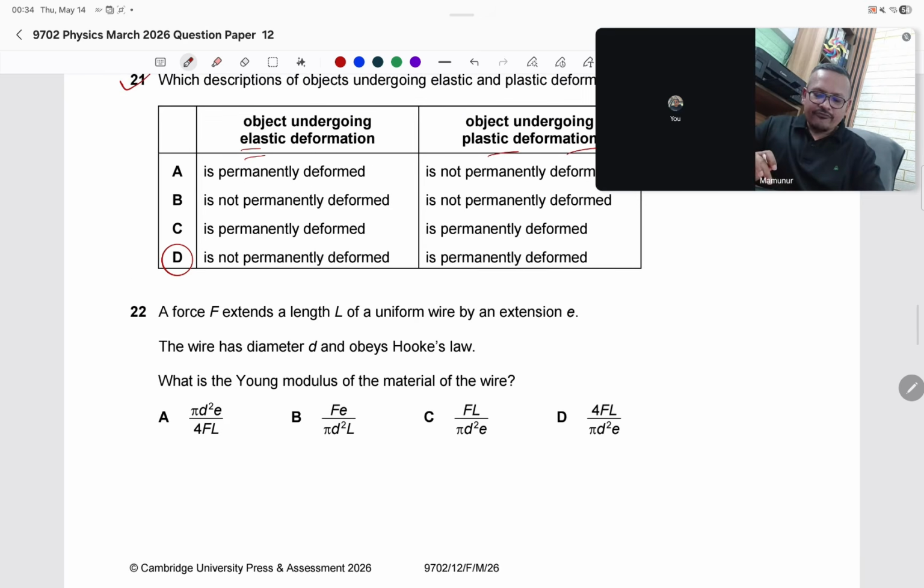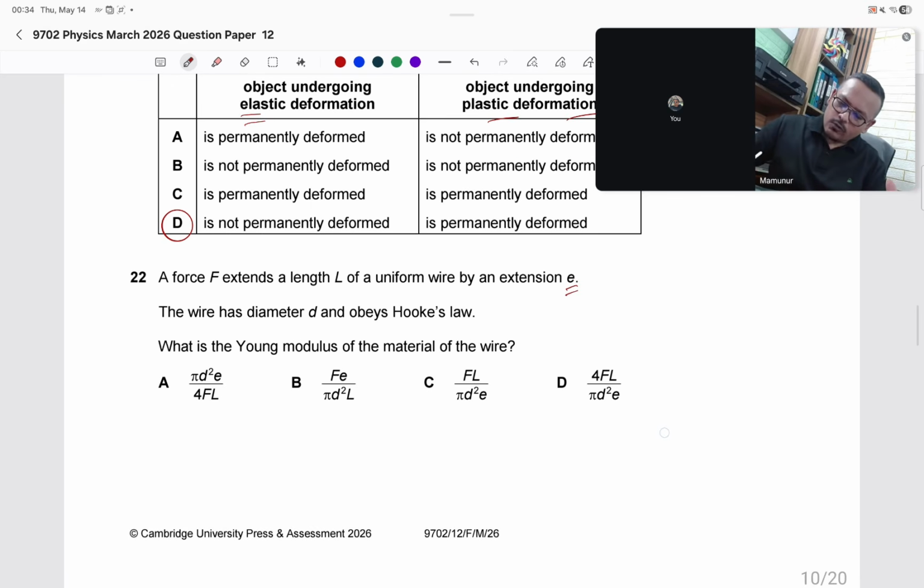22. A force F extends the length L of a uniform wire by extension E. The wire has diameter D. Obey Hooke's law. What is the Young modulus of the material? We know the Young modulus equals FL divided by AX.